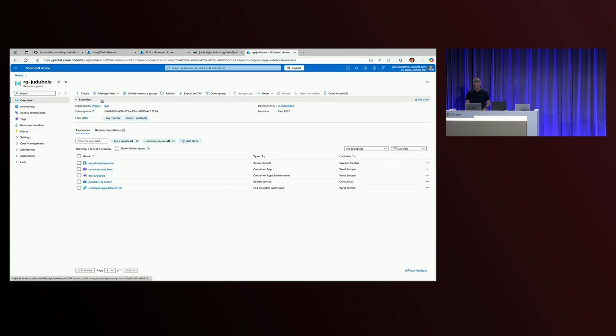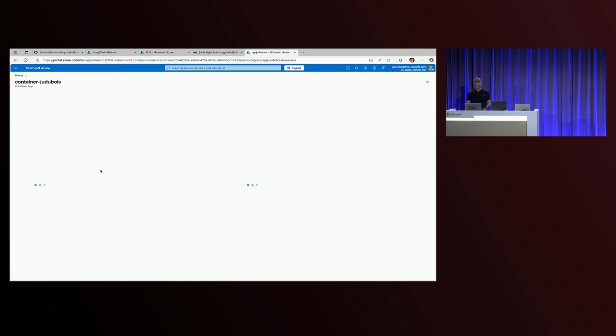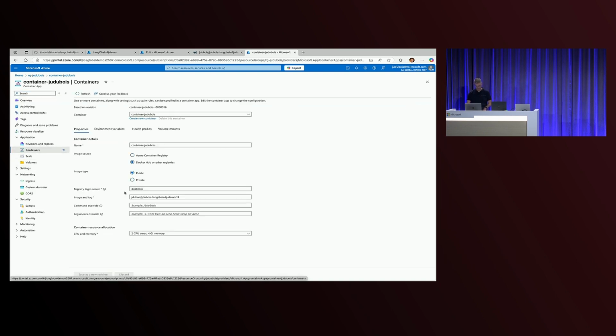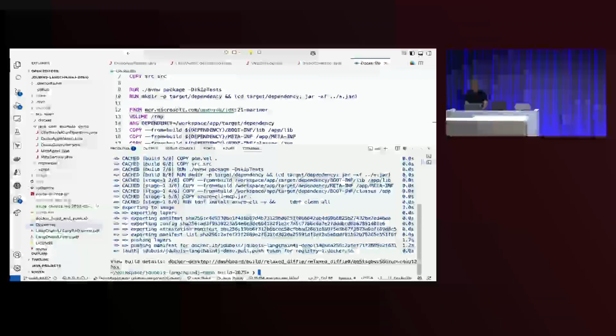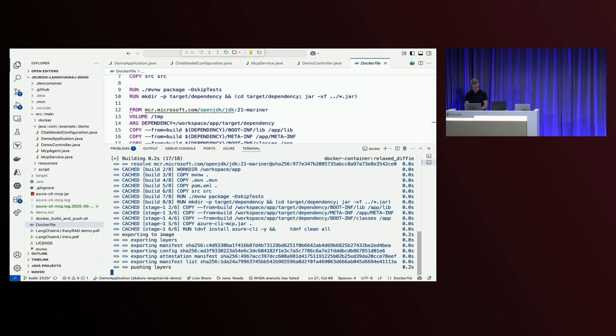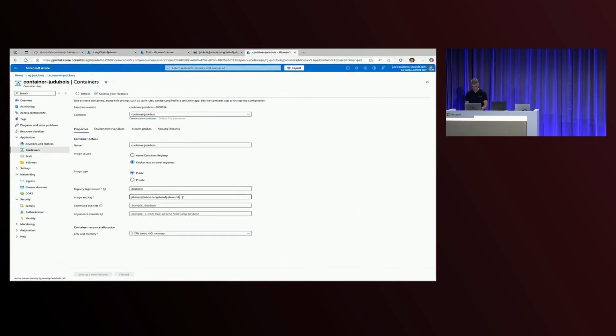I'm going to go to my resource group, have a look at my containers. I've got it already here. Oh, hang on. Let's do a new one, because that was already deployed. Let's do 15. So fast. So you see it working. It's 15, which didn't exist before because I just did it. I create it as a new revision.